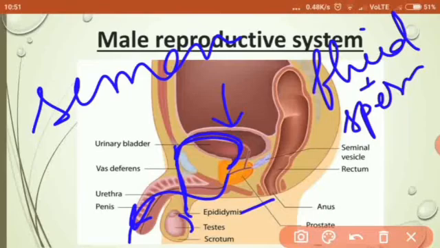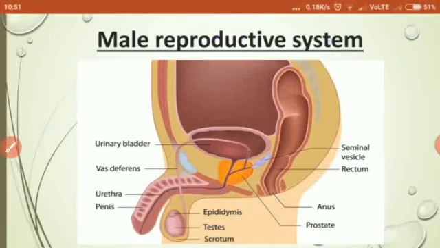Now what is the penis? The penis is the male reproductive organ through which semen is released. Just like when you study the urethra, you say it is the organ from which urine is released. Now you know there is one more function of the urethra other than urine. It also releases the semen, and it is present inside the penis. Both urine and semen pass through the penis. So this is all about the male reproductive system.